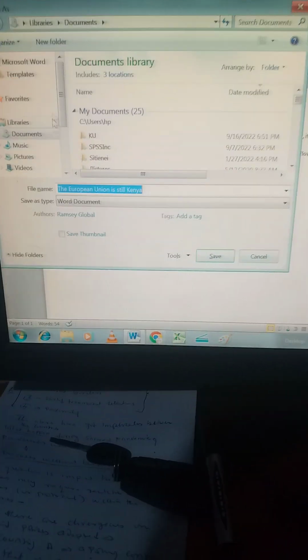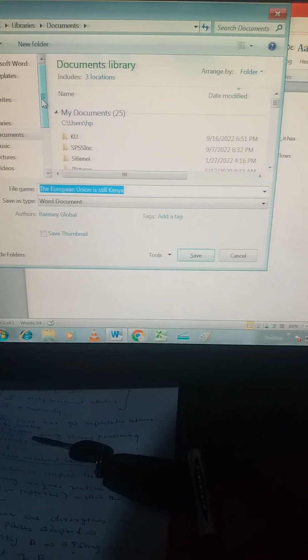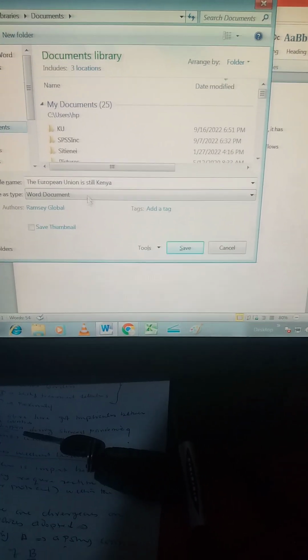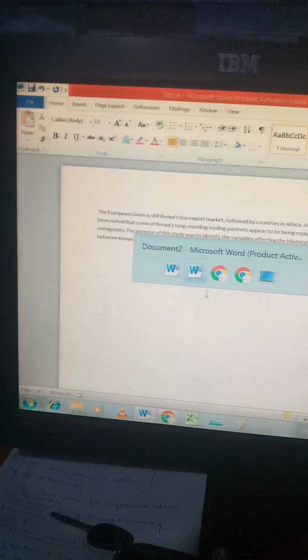So we are going to have two Word documents here. The one for like this document, let me save it as document A. Let me save it as doc A. And this other document, let me save it as document B. But let me paste first.